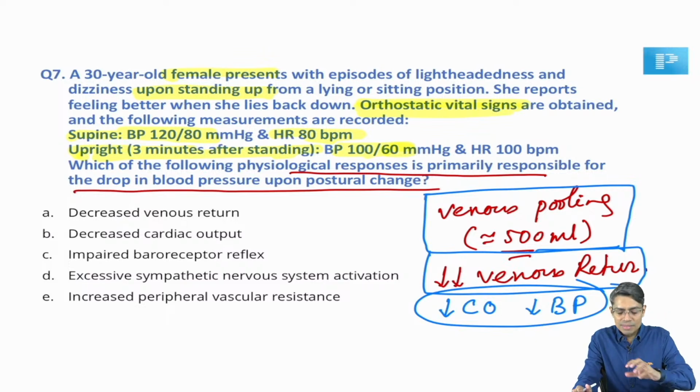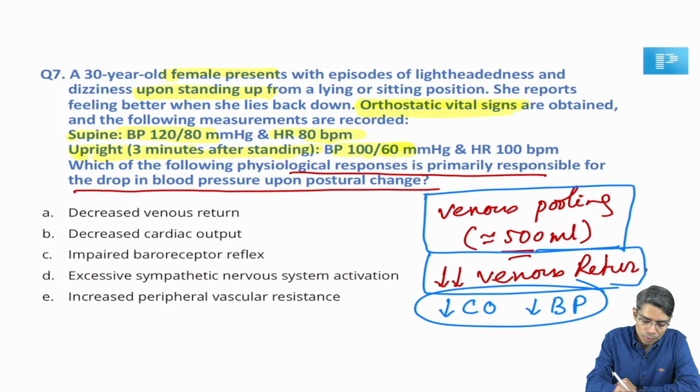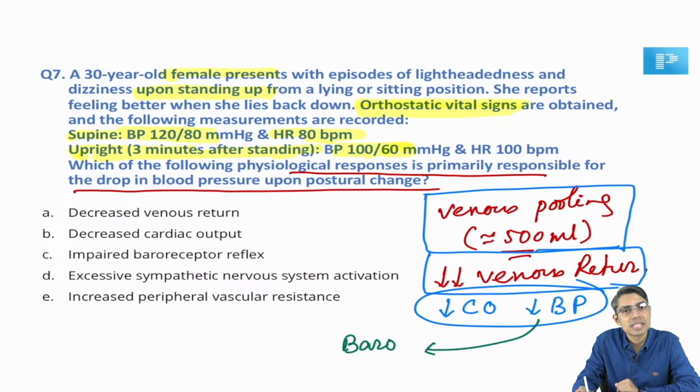But this fall of blood pressure is not very significant, or even if it is significant, our normal body is going to correct it easily. Why? Whenever there is a fall of blood pressure, look carefully, what will happen to the baroreceptor? Will it be activated or inhibited?